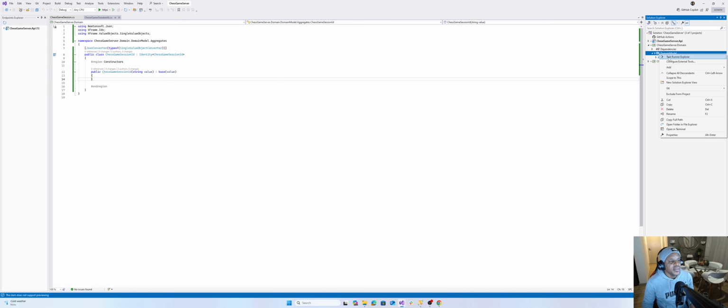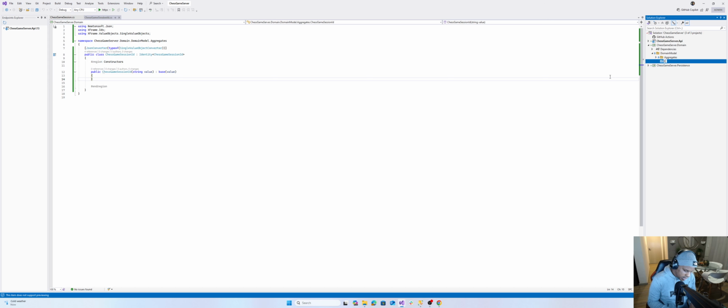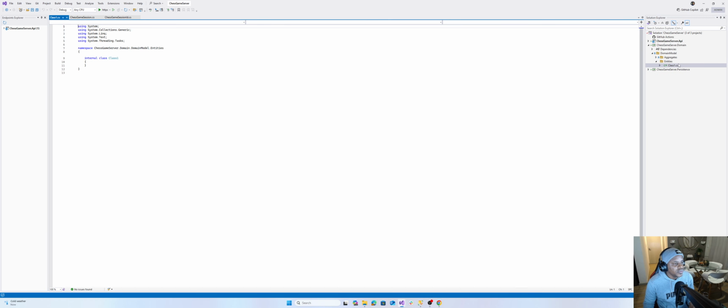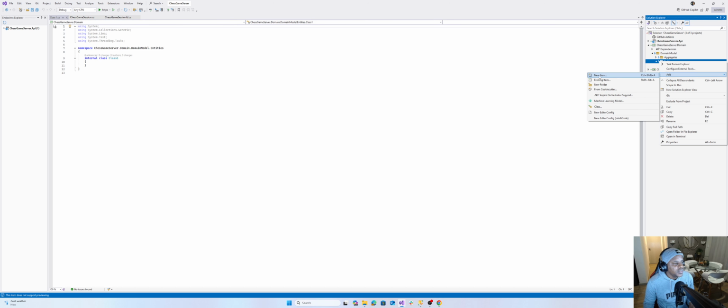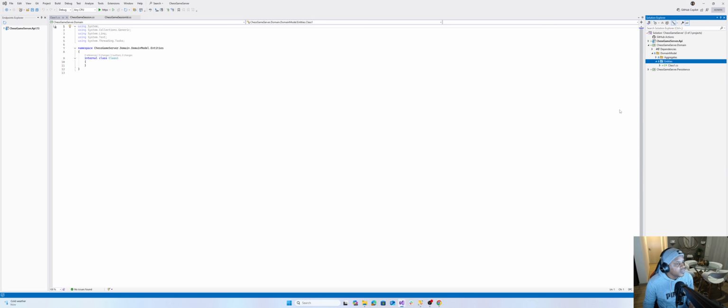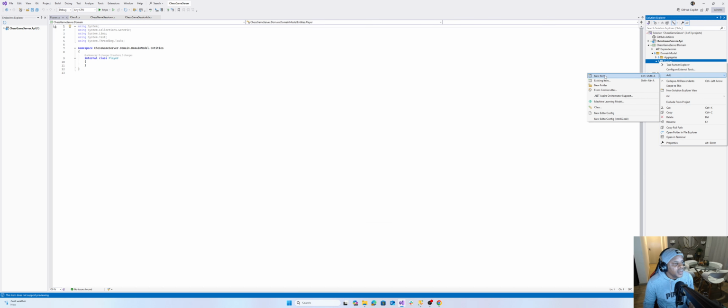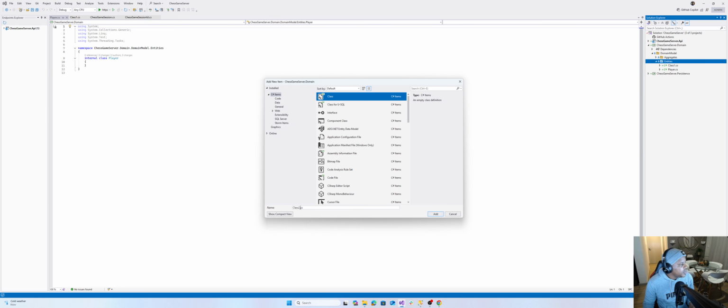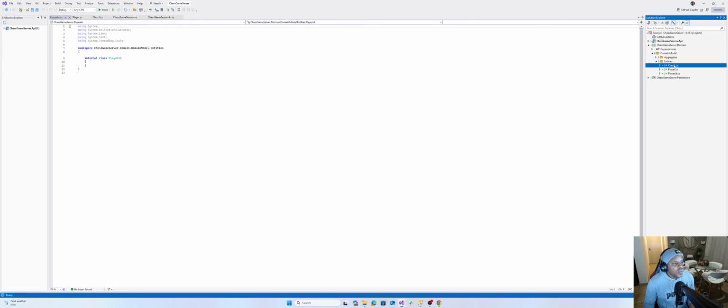Now I want to go ahead and add another folder over here, which is called, say, entities. On our entities for now, we only have player. Let's just create a new one, then go say player, and then I also need to create an ID for player, which will be say player ID. Cool. Let's delete this.